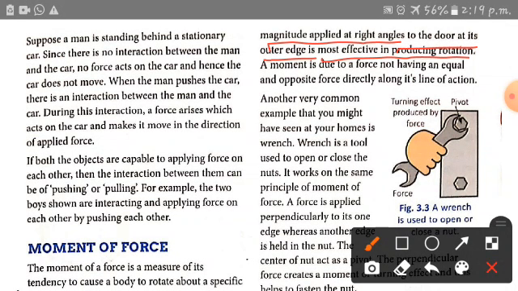It can turn, and the turning of a body about a point of rotation is called turning effect or moment of force. So, a moment is due to a force not having an equal and opposite force directly along its line of action.